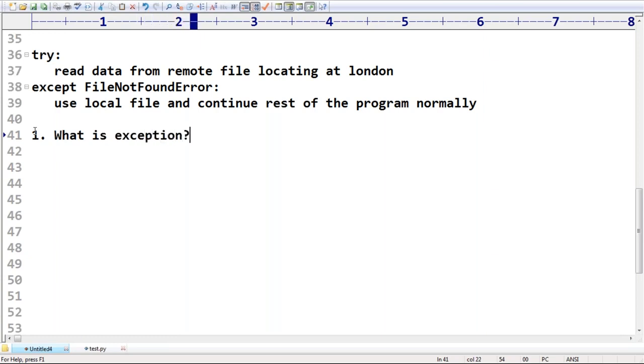Can you please spell out what is the exception? An unwanted, unexpected event that disturbs the normal flow of the program is called exception.